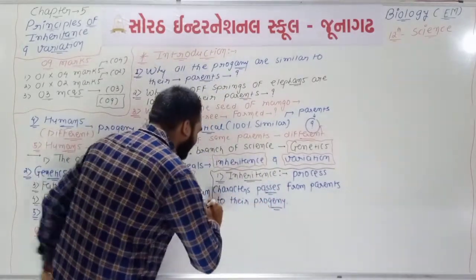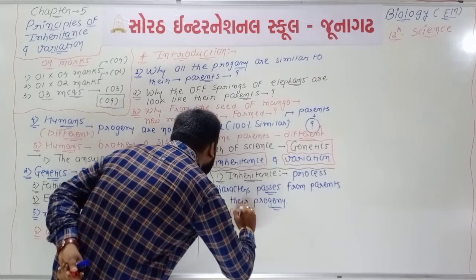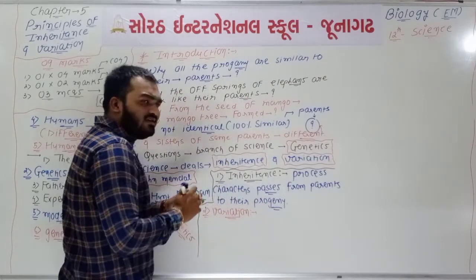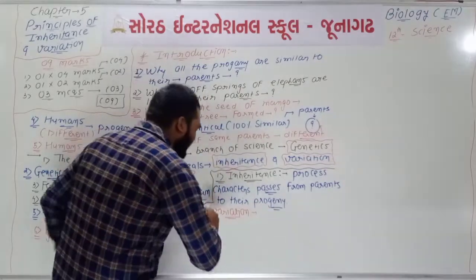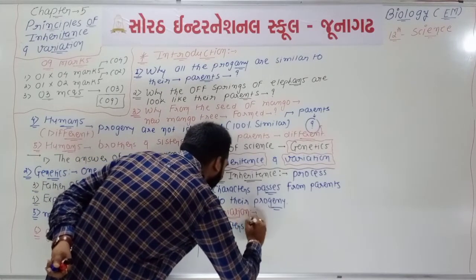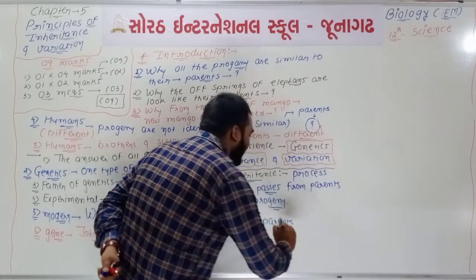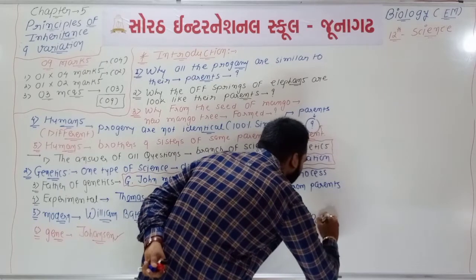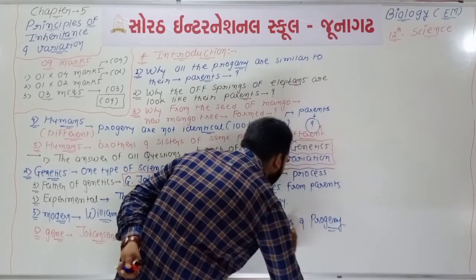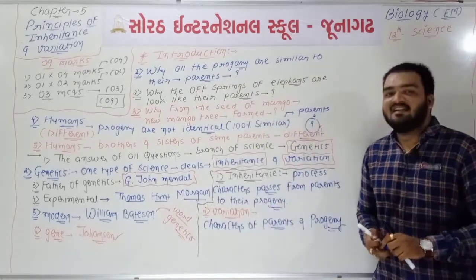Now the second process, which is known as variation. What is the meaning of variation? Variation is one type of comparison. If we compare the characters of parents and their progeny, then 100% characters are not similar.